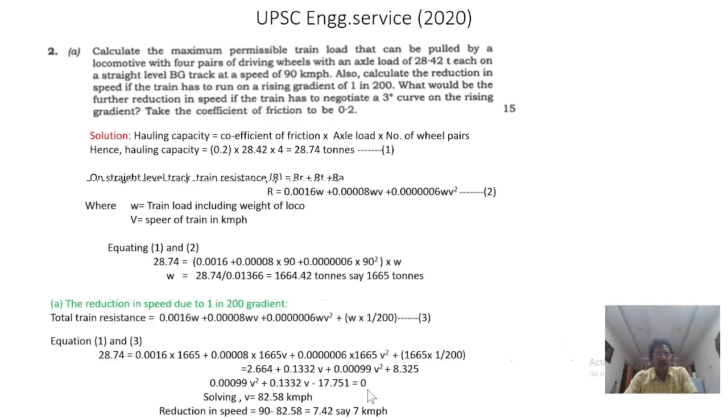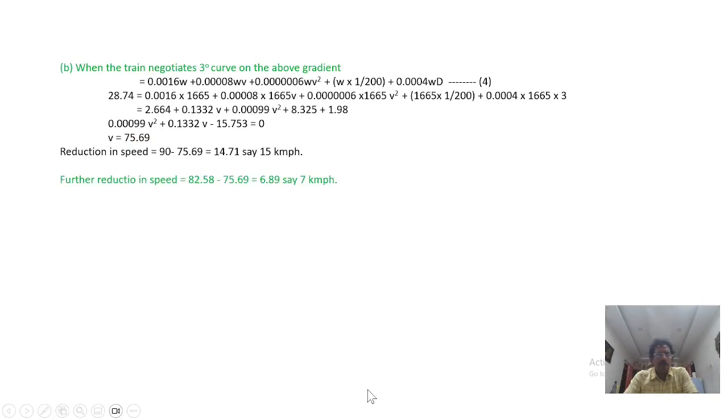Okay. And similarly, when the train negotiates a 3 degree curve on the above gradient, only 200 gradient, the curve resistance also we are adding and equating with the hauling capacity, substituting the train load, and V we are finding out. Here the gradient is 120, and the degree of the curve is 3 degrees. So substituting all, we are getting this equation, and this also is in quadratic form, and here we are finding out the unknown V equal to 75.69.